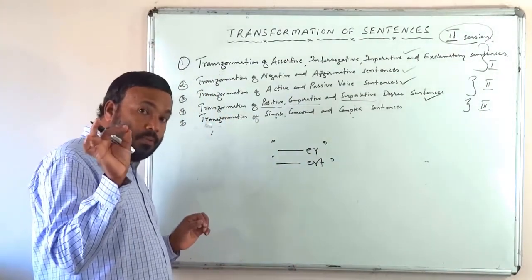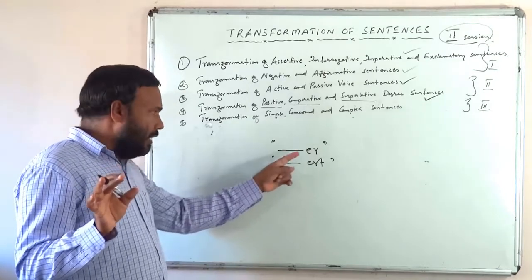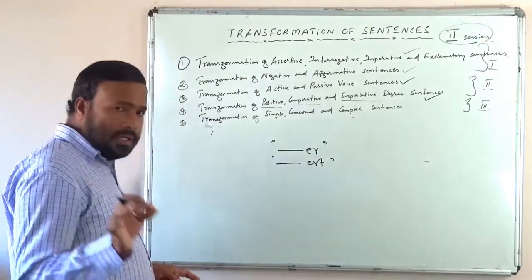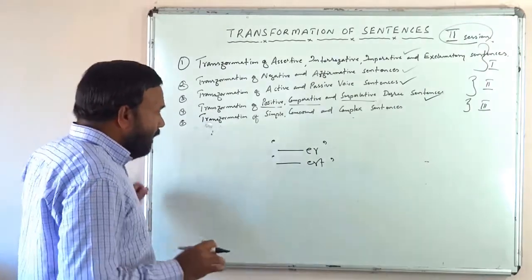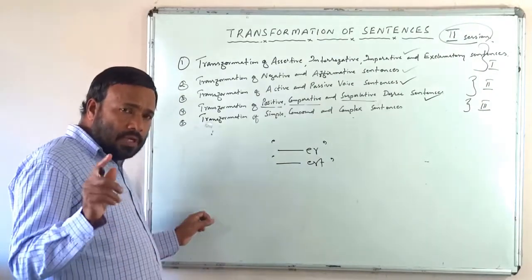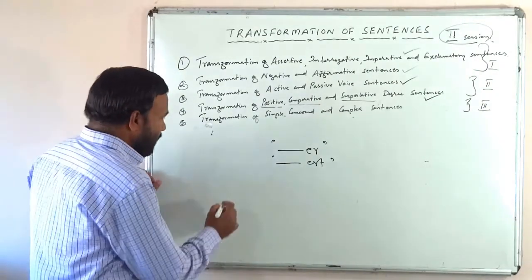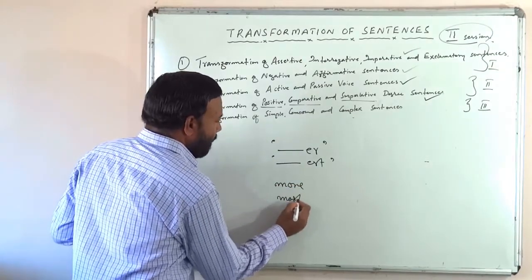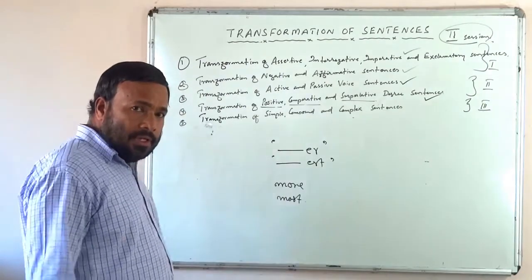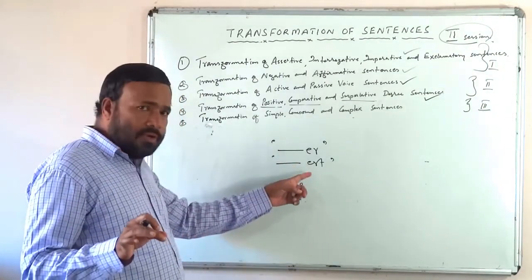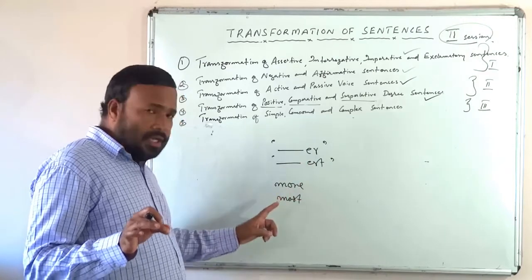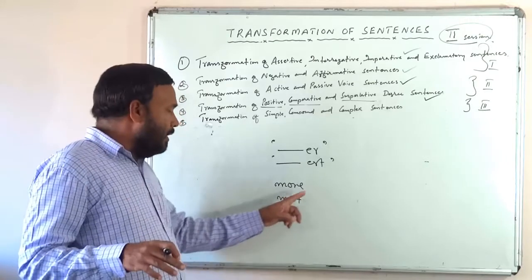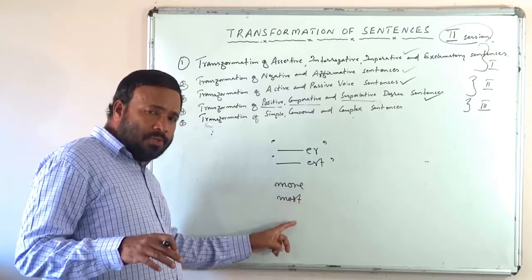If the word is a monosyllabic word, adding er and est, we can form the comparative and superlative degree from that particular adjective. And if it is a trisyllabic and more than that, we must use more and most. If the adjective is of a monosyllabic word, add er and est. If it is a trisyllabic and more than trisyllabic, more and most must be used.